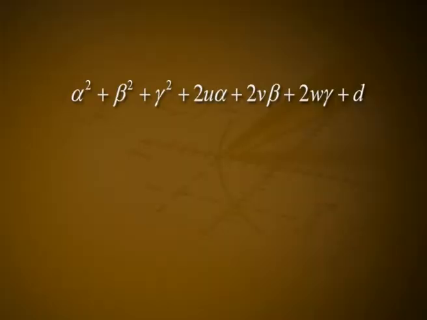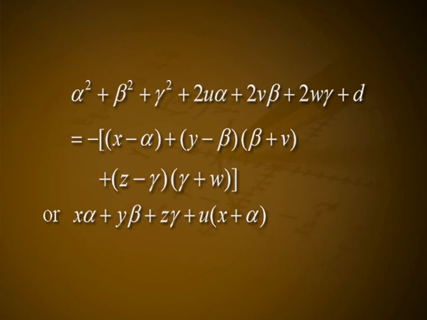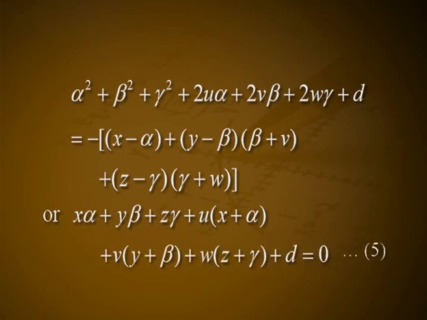Hence, from 4 we get alpha square plus beta square plus gamma square plus 2u alpha plus 2v beta plus 2w gamma plus d is equal to minus[(x minus alpha)(alpha plus u) plus (y minus beta)(beta plus v) plus (z minus gamma)(gamma plus w)], or x alpha plus y beta plus z gamma plus u(x plus alpha) plus v(y plus beta) plus w(z plus gamma) plus d is equal to 0, equation number 5. This is the equation of the locus of R.